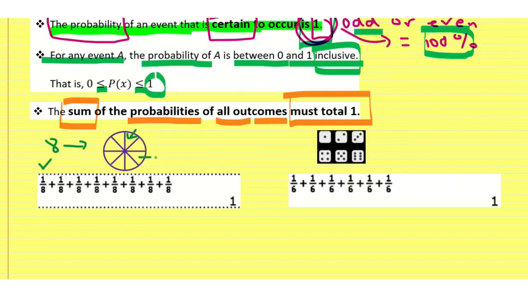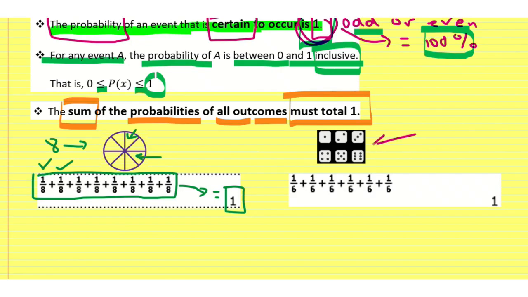But what is the probability that they will give me this pizza? Well, it's still 1 out of 8. So for every piece of pizza, I have one chance to get that piece. If I add up all of those 8 pieces of pizza and the chance of getting each of those pieces, they will equal 1. They will total and add up to 1.